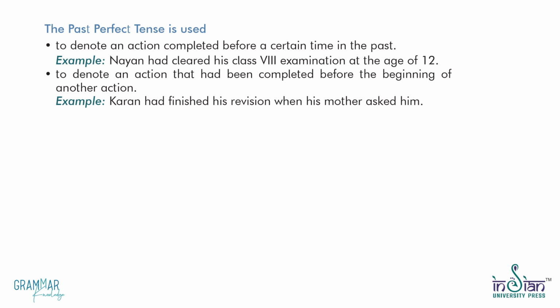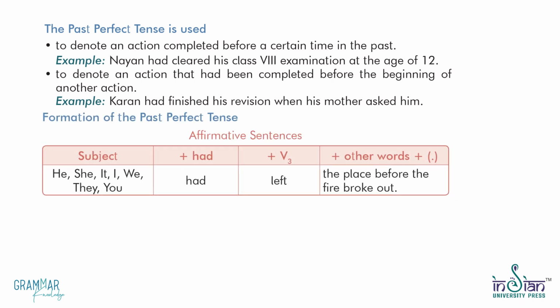Example. Nayan had cleared his Class 8 examination at the age of 12. To denote an action that had been completed before the beginning of another action. Example. Karan had finished his revision when his mother asked him. Formation of the past perfect tense.